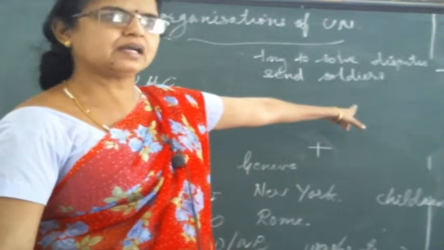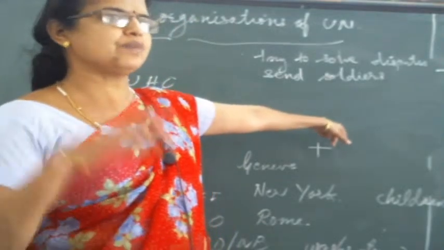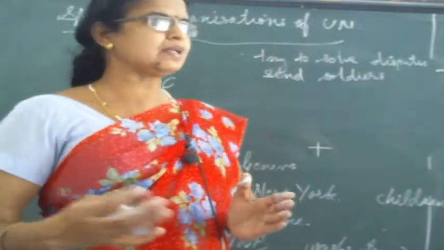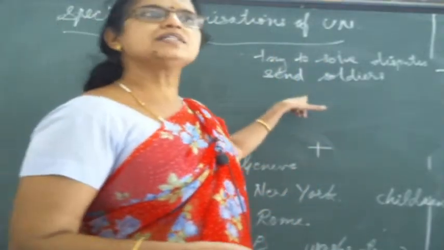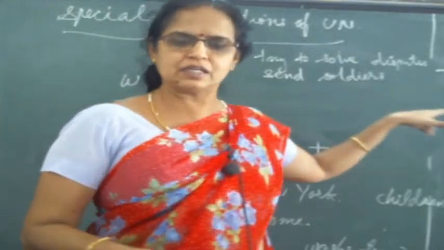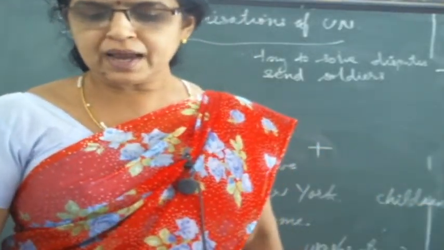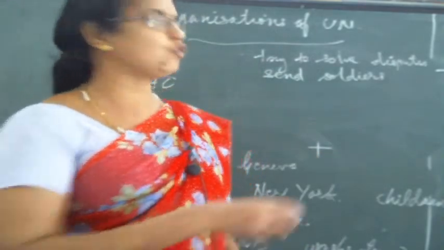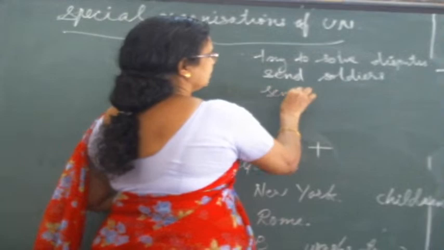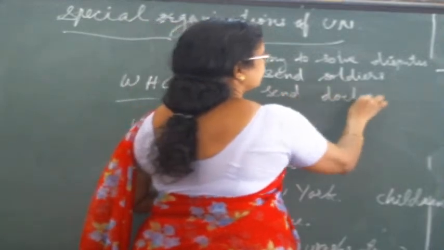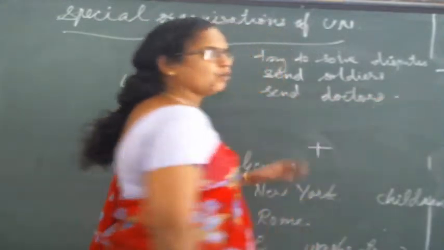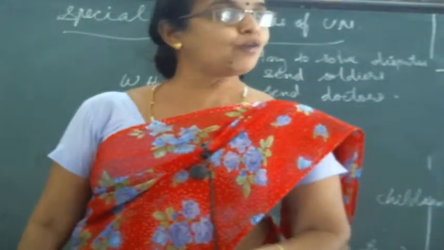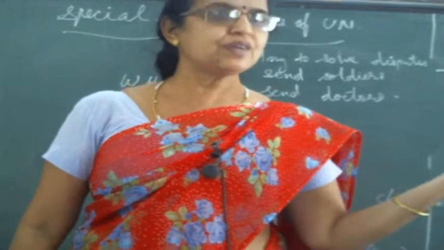Because if any of the 193 member countries has a war or any problem, they need more defense mechanism, defense persons, then India is ready to send. India had sent also. India had sent a team of doctors to treat the wounded soldiers in the Korean War. Then India sent medical facilities. Doctors were given, but including what? Doctors, nurses, and even the COVID vaccine India shared with other countries.